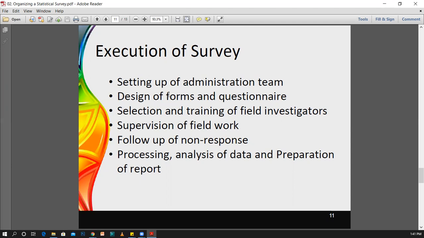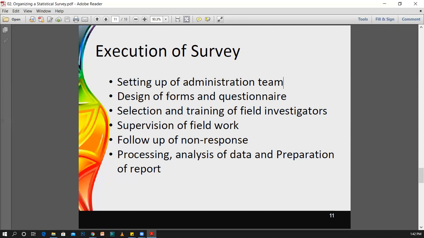Therefore, when you are after finding them, you have to properly train them. If you are planning to collect, now think about it as an example, if you are planning to collect the data from Jaffna, then your investigator should be able to at least speak or understand the Tamil language, or else sometimes you may think that okay, English is okay, all the people know English, but once you are going to collect the data, you may go to some rural areas. Therefore, your investigators should be able to discuss with them in a proper manner.